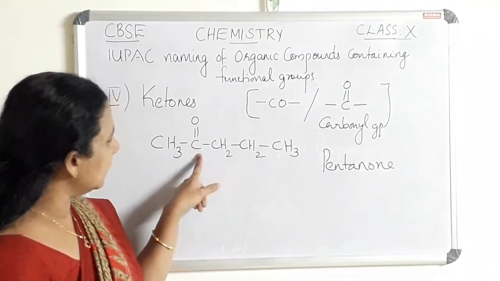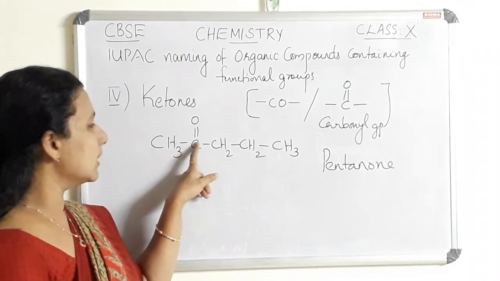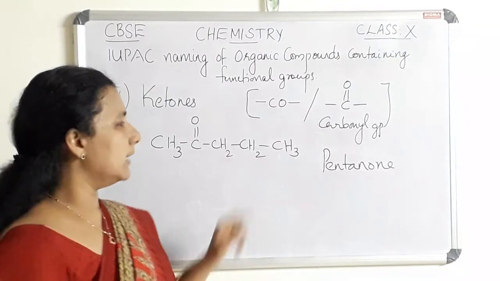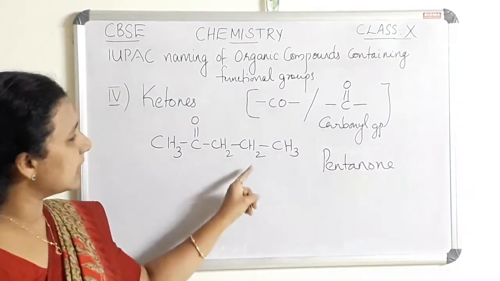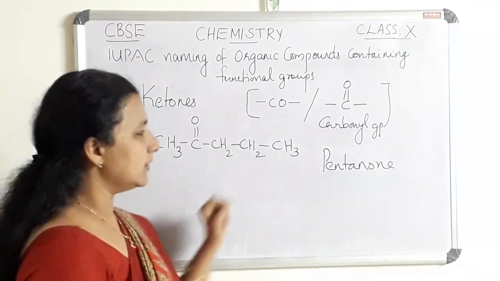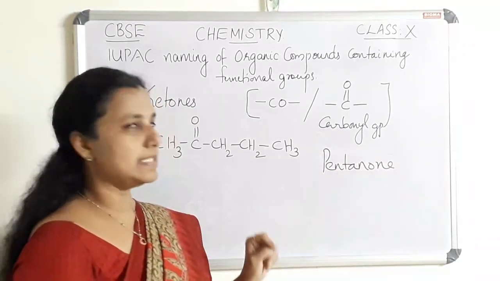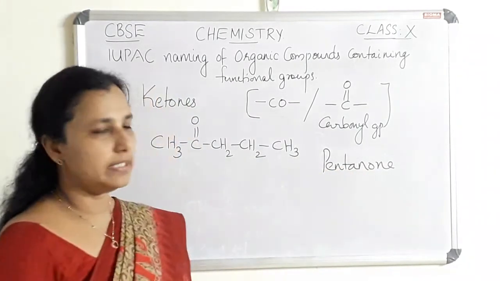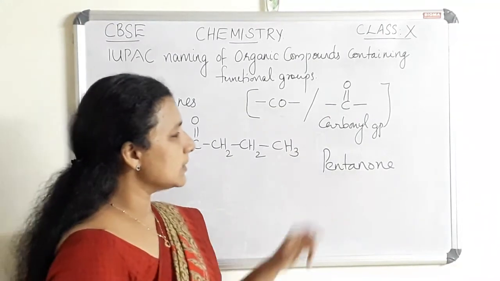There are 5 carbon atoms. The functional group, the carbonyl group, has one carbon, and we must include that carbon when counting carbon atoms. So in this case there are 5 carbon atoms in total. The parent alkane is pentane. The E of the parent alkane is replaced by ONE. So we will get the name as pentanone.